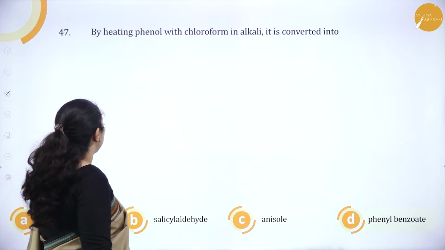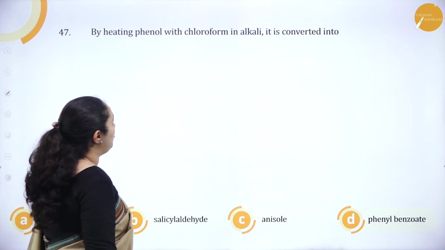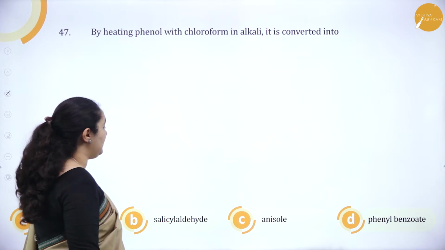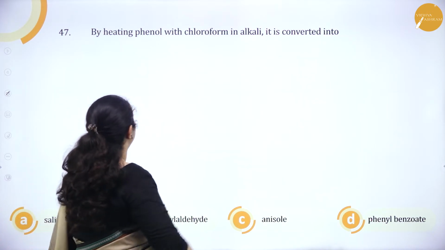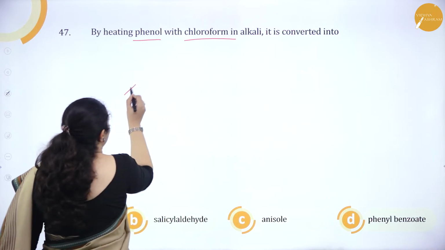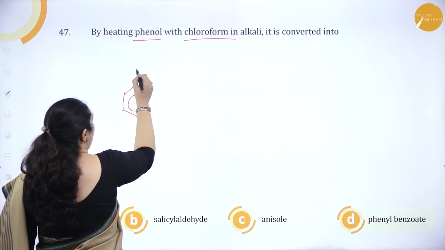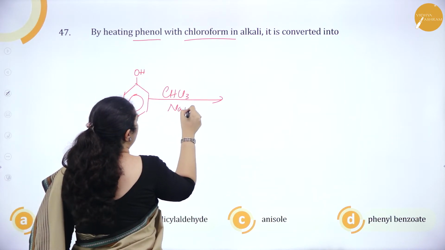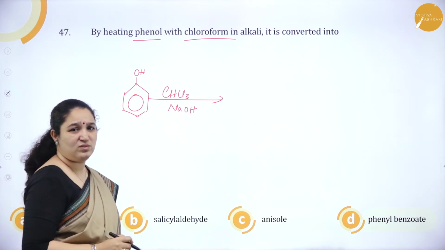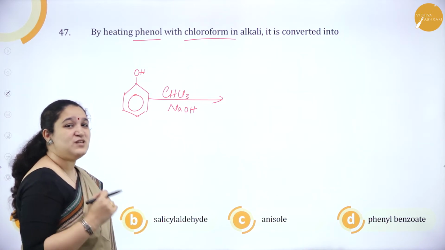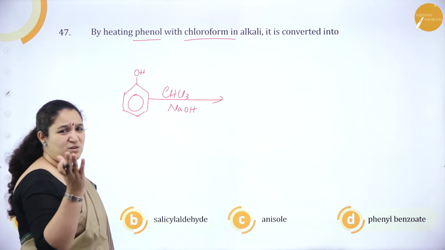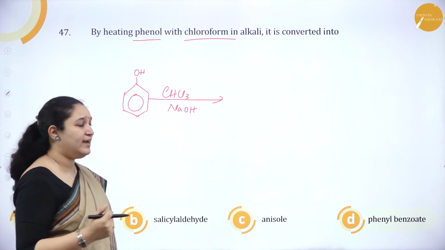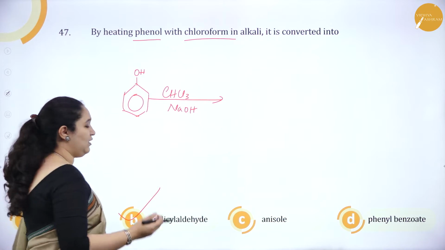Next question. By heating phenol with chloroform in alkali, it is converted to salicylic acid, salicylaldehyde, anisole, phenyl benzoate. Phenol with chloroform. We are taking phenol with chloroform and alkali. Which reaction is this? Reimer-Tiemann reaction. What's the product there? I don't have to write the equation. Just remember, Reimer-Tiemann reaction, when I'm using chloroform with sodium hydroxide, it is salicylaldehyde which is formed. So option B is the correct answer.